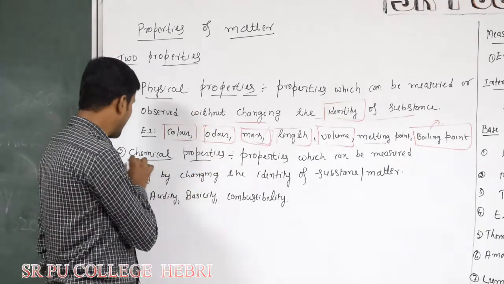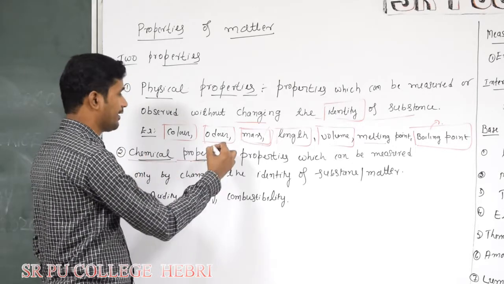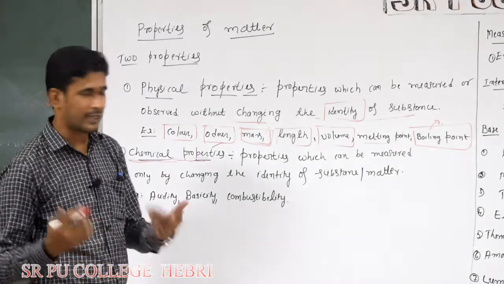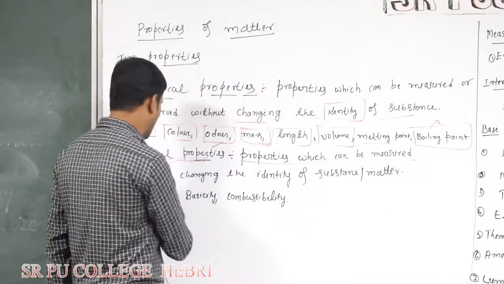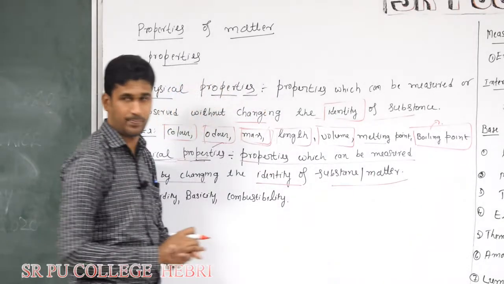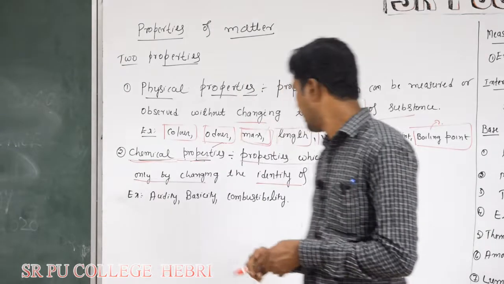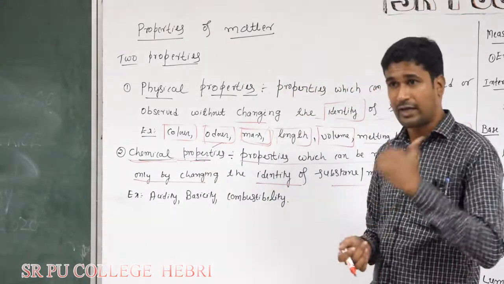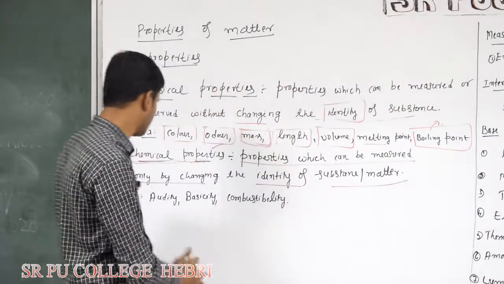Next, chemical properties. What are chemical properties? In chemistry we discuss these things. Chemical properties are properties which can be measured only by changing the identity of the substance or matter. So in order to measure chemical properties we need to change the identity; we have to change the composition of that substance. You cannot directly observe the chemical properties. I will give one example.